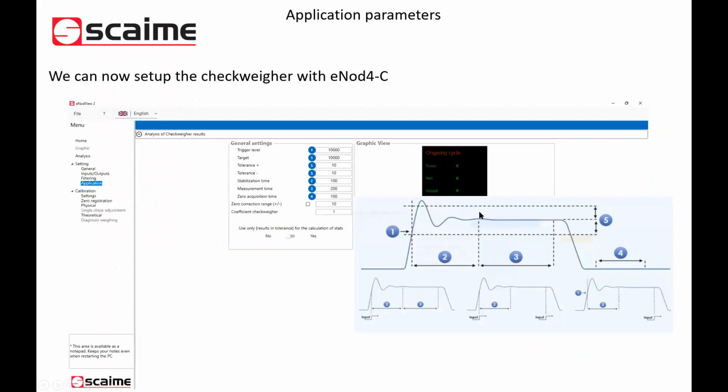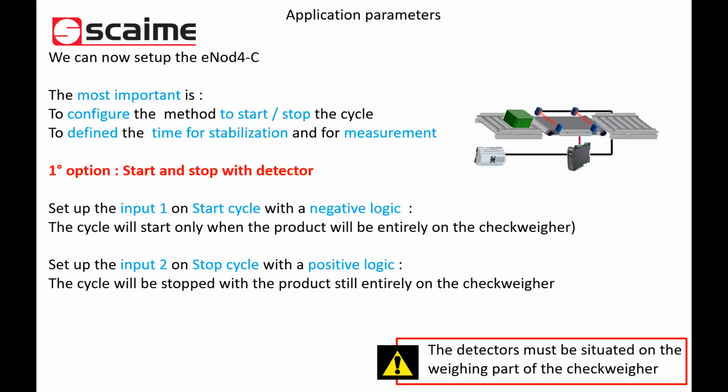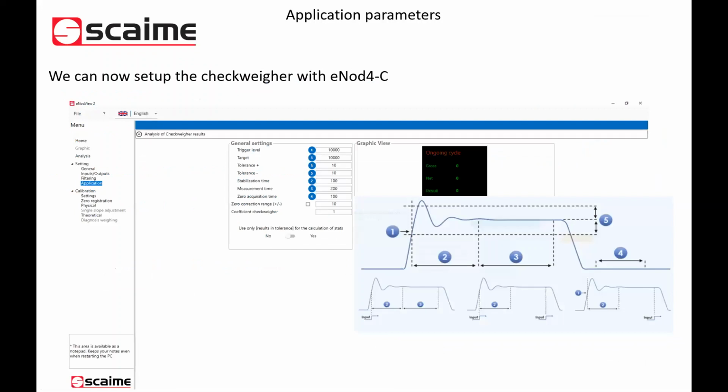When you are in the application menu of your InnodeView, you have the results of your cycle here, and under the pop-up which indicates the timing, you have some statistics. Statistics give the number of cycles, the total weight passed on the Checkwire, the average, etc.